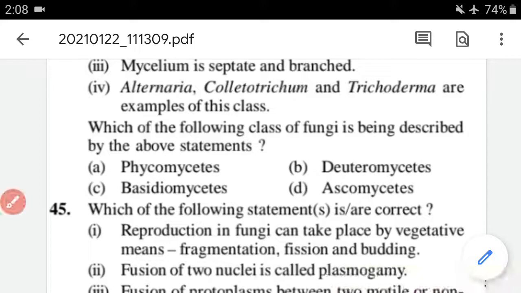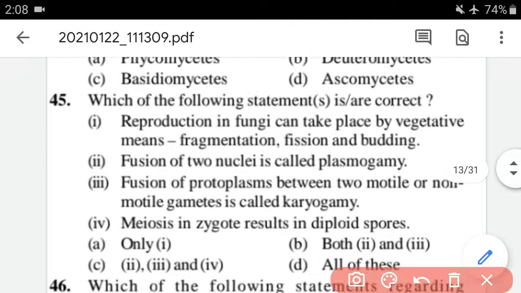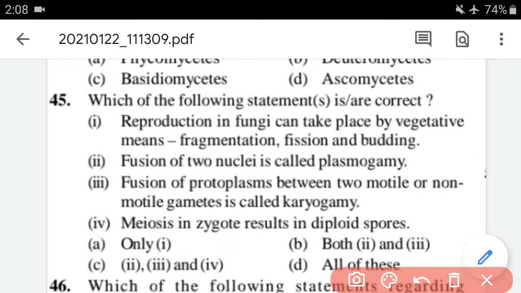Now we have to move on. Question number 45. Which of the following statements are correct? So here we have to identify the correct statements. Option 1: reproduction in fungi can take place by vegetative means: fragmentation, fission and budding. Yeah, this is the correct statement. Option second: fusion of two nuclei is called plasmogamy. No.